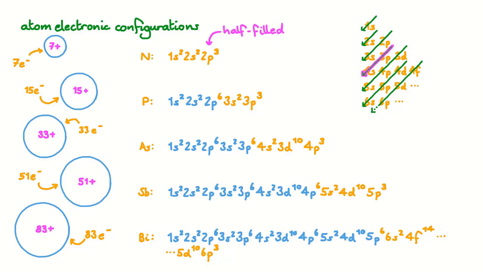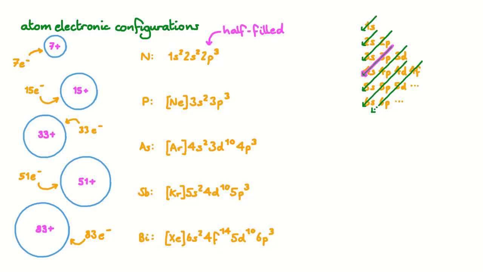Before we do a thorough comparison, let's condense these configurations. We can condense the core electron configurations by comparing them to noble gases. This way we can focus on the outer electrons. Atoms of nitrogen and phosphorus clearly only have 5 electrons in their highest n electron shell. We also see the same for atoms of arsenic, antimony and bismuth.